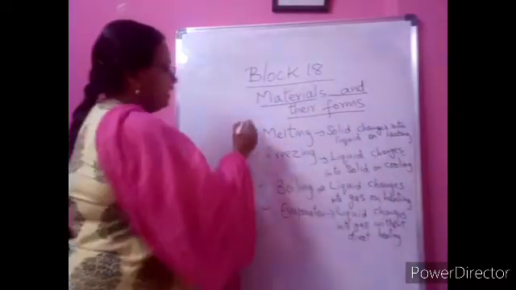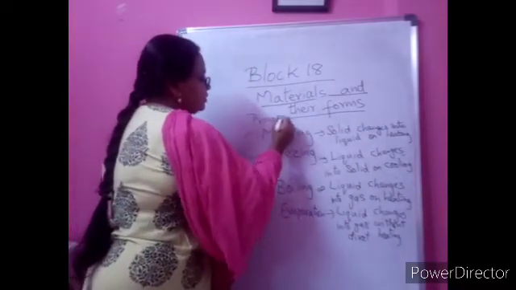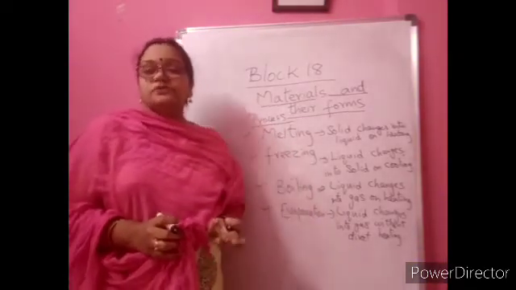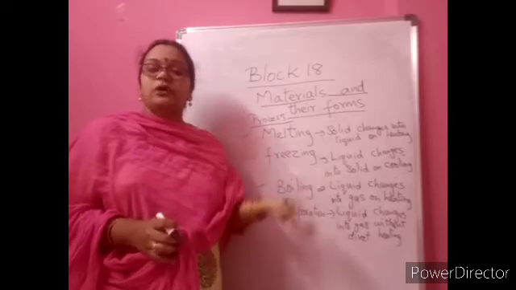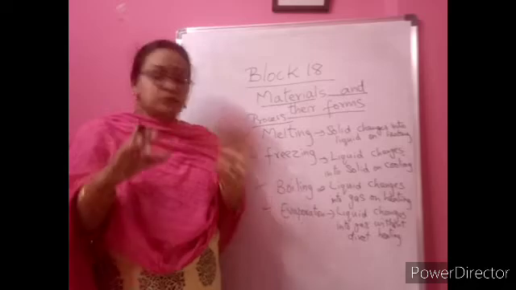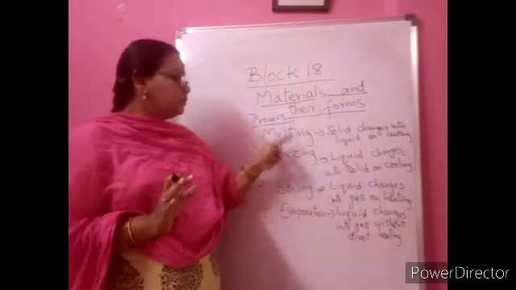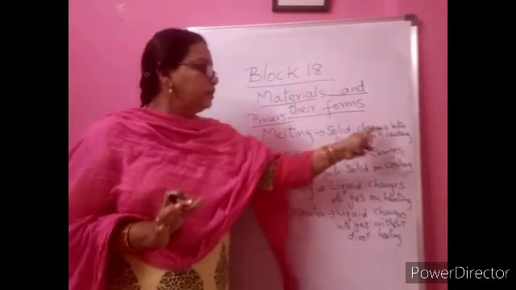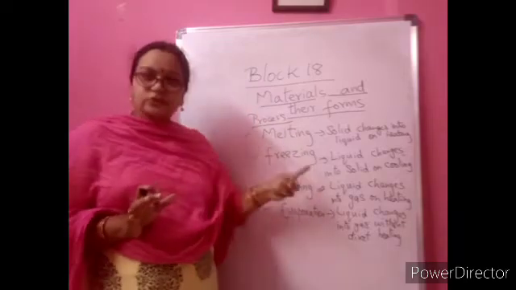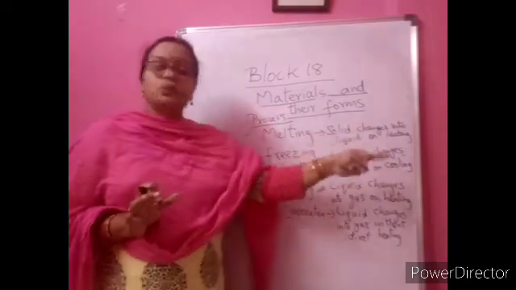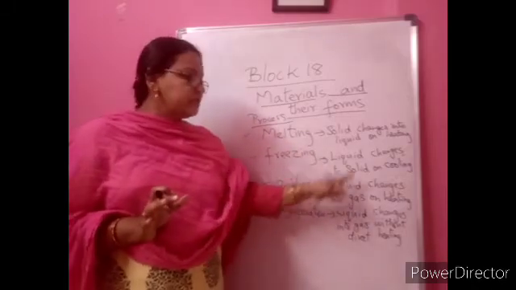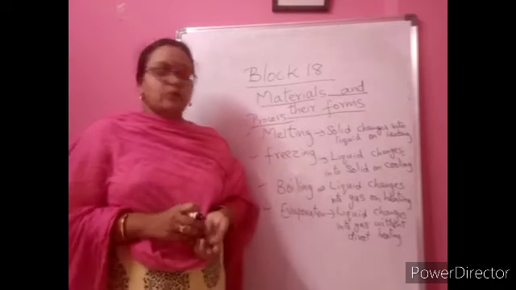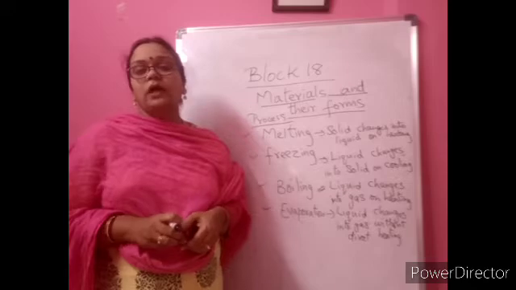So all these are different processes in which the forms are changing: from solid to liquid, liquid to solid, and liquid to gas. Up to this, what are the different processes? Melting is a process of changing solid into liquid on heating. Freezing is a process in which liquid is changing into solid on cooling. Boiling is a process in which liquid is changing into gas on direct heating. Evaporation is also a process in which the liquid changes into gas without direct heating.